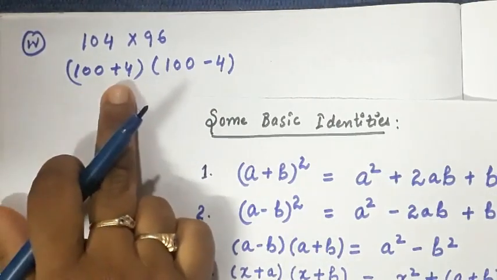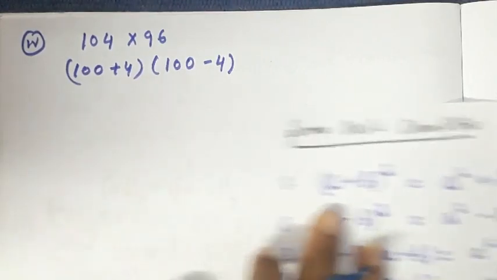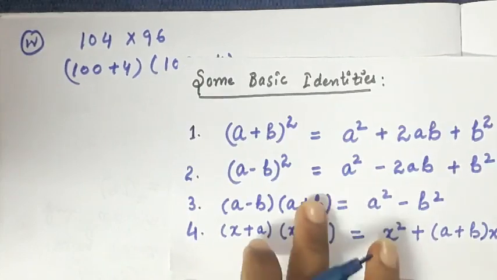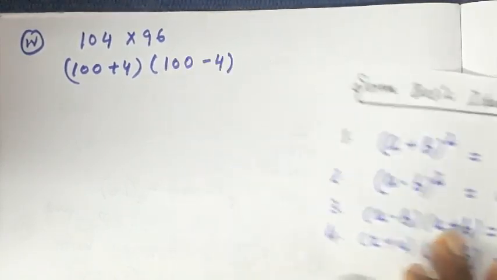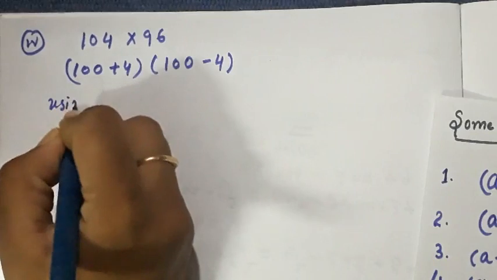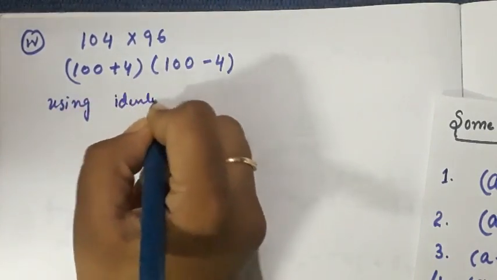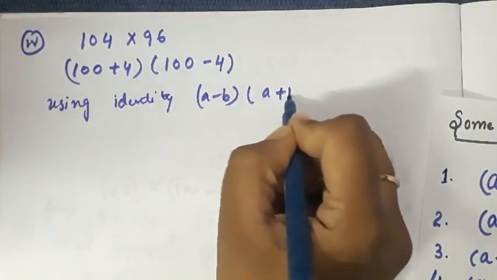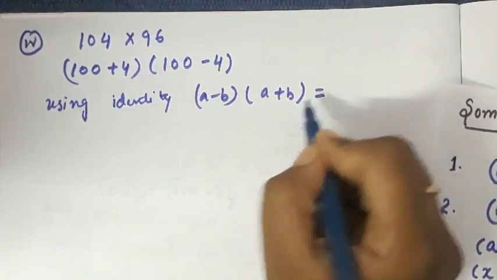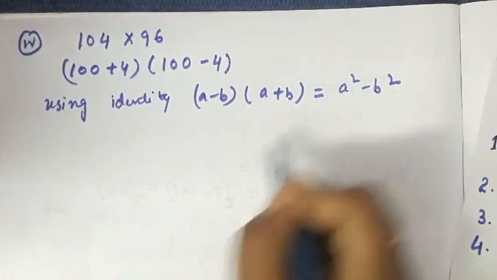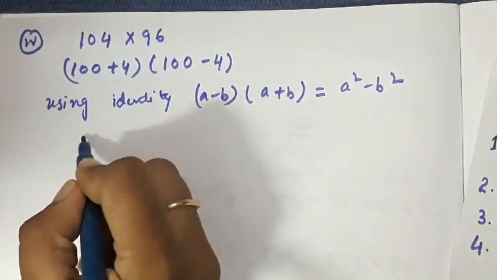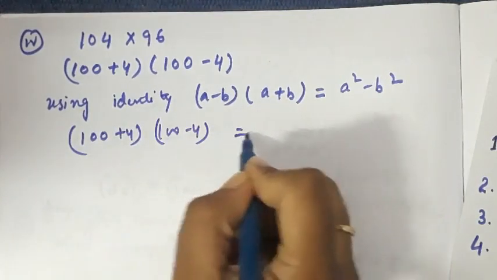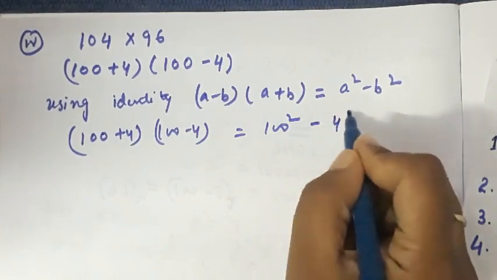Okay, so 100 plus 4 and 100 minus 4, I can evaluate this by the identity third number, that is equal to a square minus b square. So I'll write here, using the identity a minus b, a plus b is equal to a square minus b square, which is equal to 100 square minus 4 square.